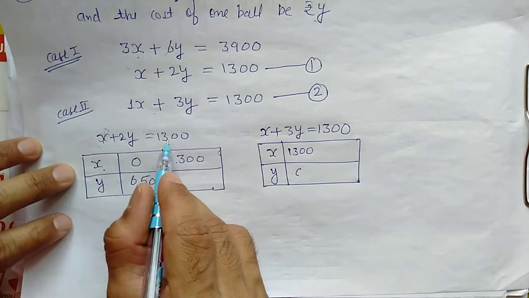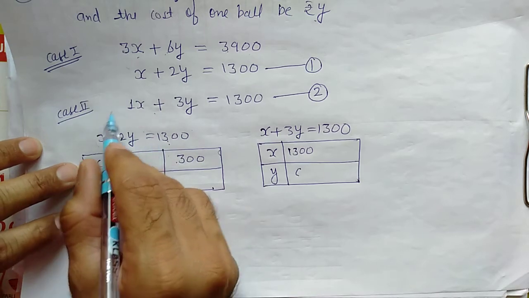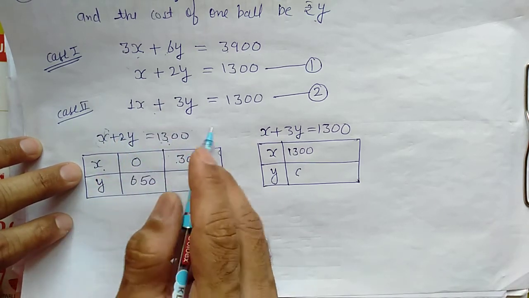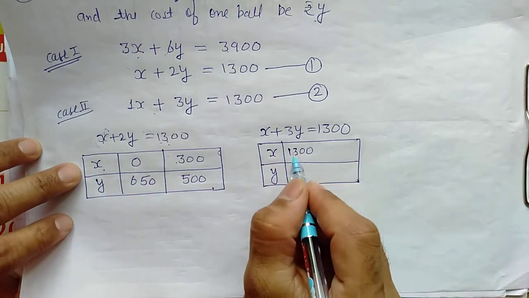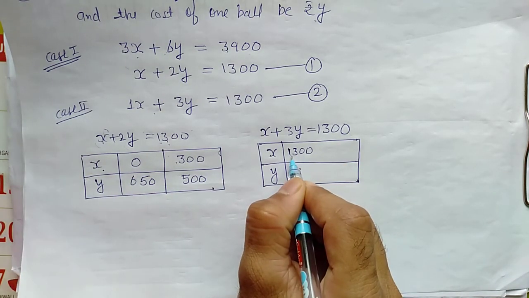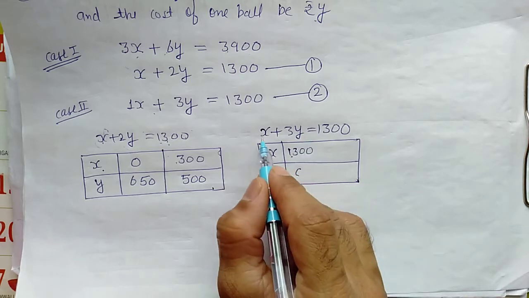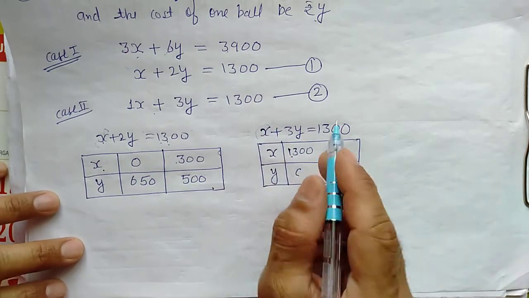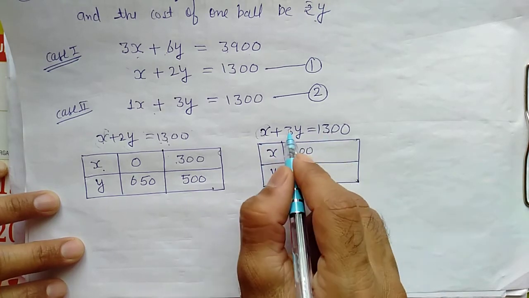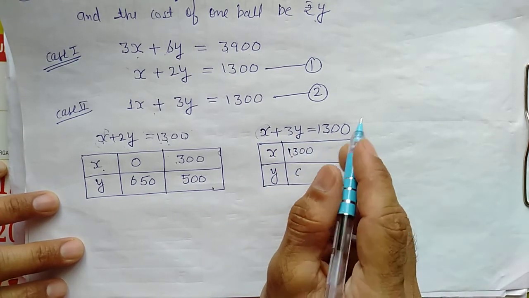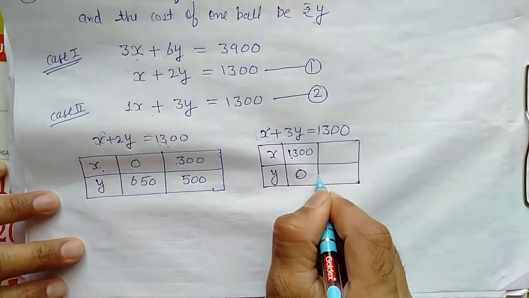I will subtract 300 and it will be 1000, and 1000 divided by 2 is equal to 500, right? On the opposite side, suppose I have taken x equal to 1300. Then 1300 minus 1300 is equal to 0, and divided by 3, that also will be 0. So y will be 0.